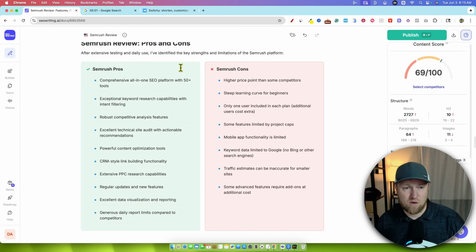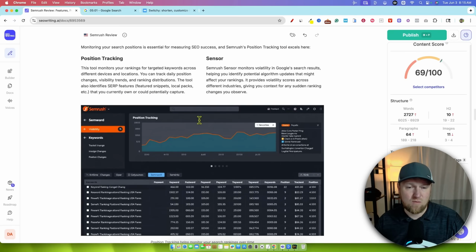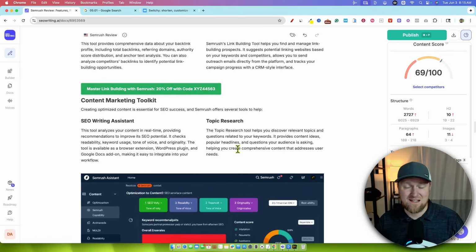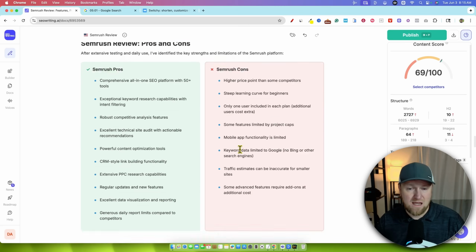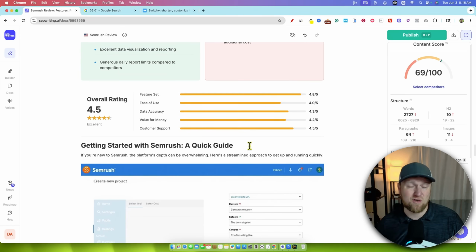Other than that, look at these pros and cons right over here. This is great. The content is a lot more broken up. And if you go and fill this in with actual images, this is a very exceptional structure for a post. And you can tell these could be used for review posts. You could adopt this as your new writing strategy for home pages or for pillar posts that you want to stand out and look really good. You would use this. Now you have your overall rating.